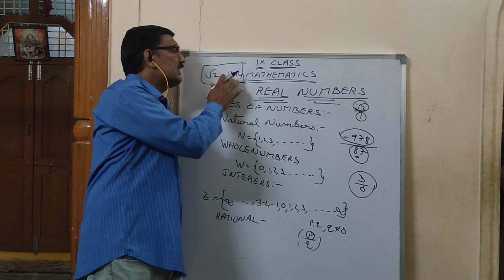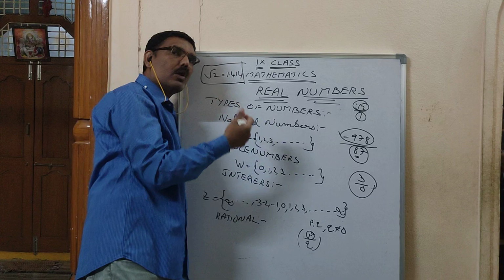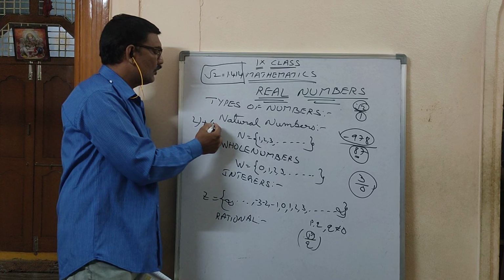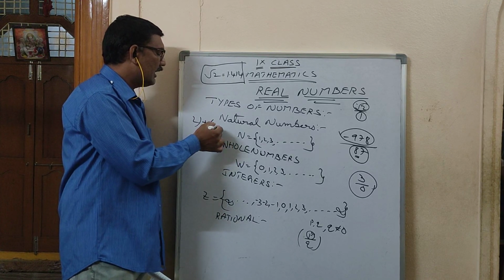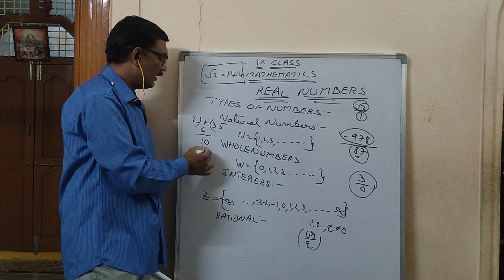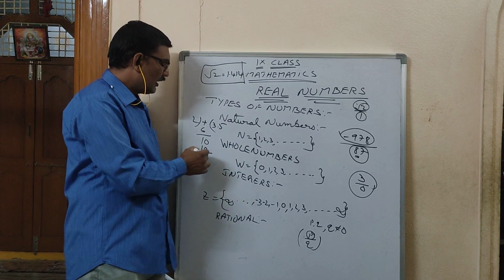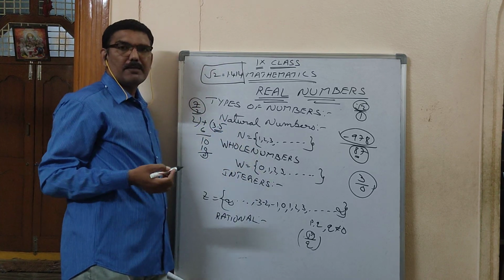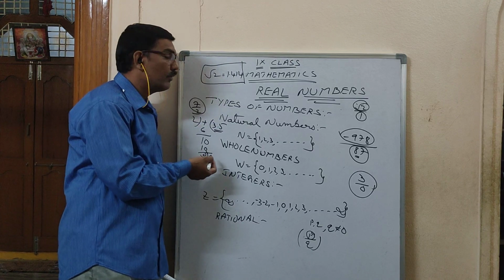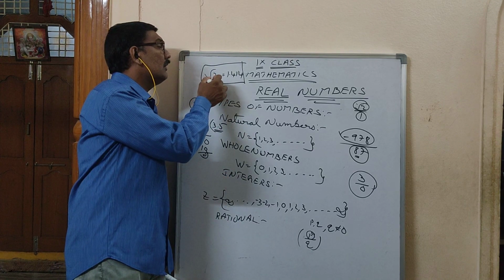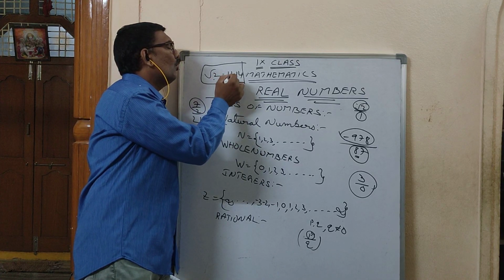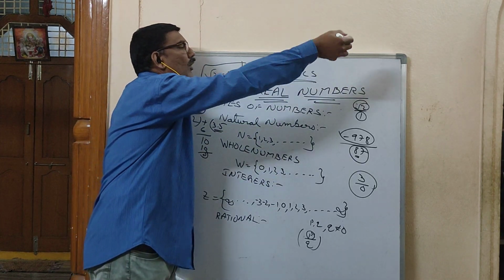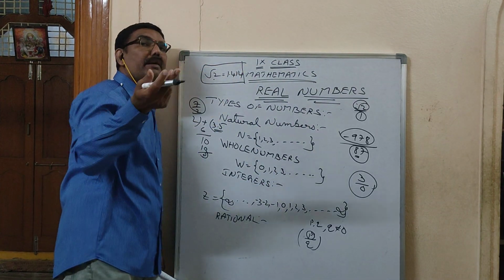Okay, so this is non-terminating, non-repeating. Terminating: see, 7 by 2. You are dividing by 2. 2 3s are 6, 1 remainder. Keep a point, 0. 2 5s are 10. What remainder did you get here? 0. The remainder is 0. This 7 by 2 is a terminating decimal, because you got remainder 0. But what happened to root 2 here? If you go on finding it, 1.41 something, some numbers go on coming up. There is no end for that.